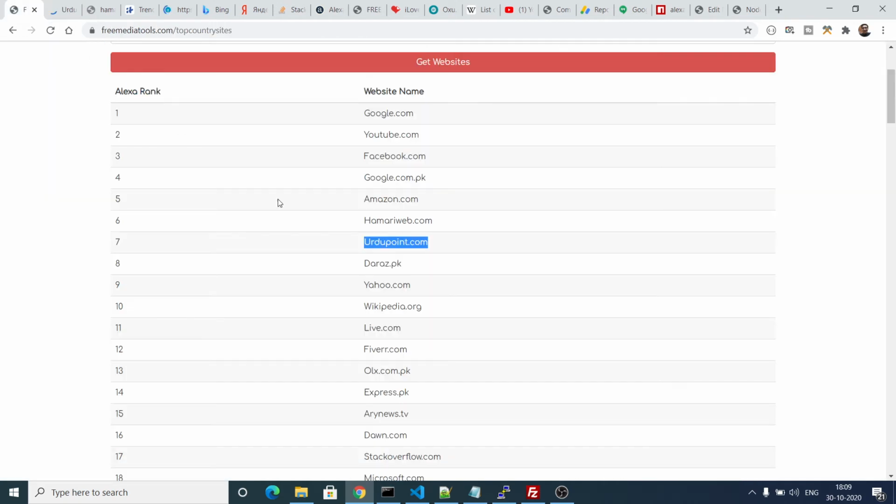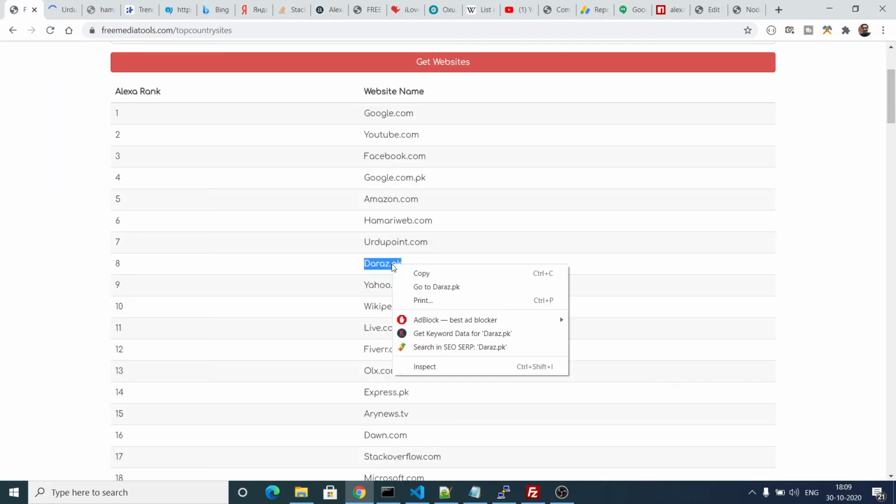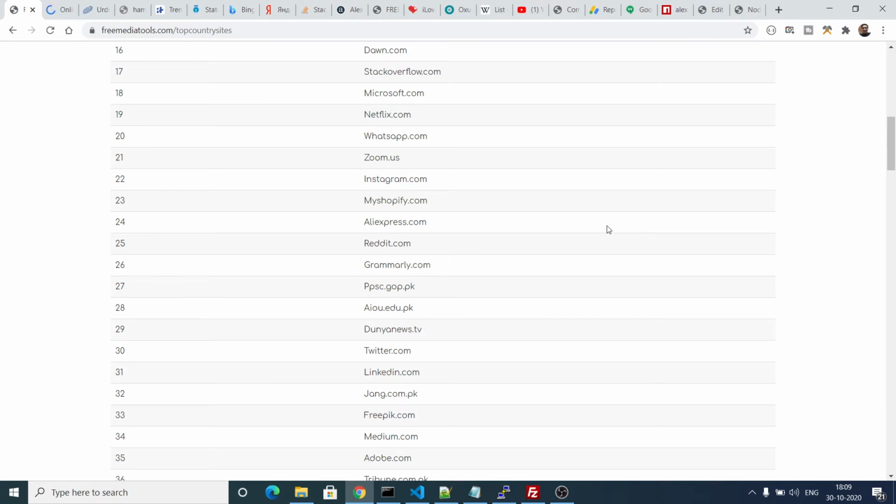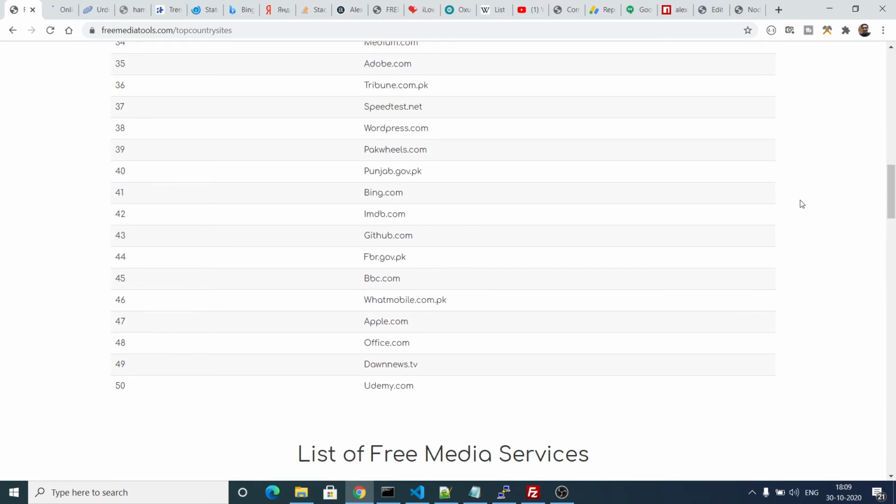So you can see it's a very good service that I developed using Node.js and Express. You can see these are the regional websites of Pakistan. PK stands for Pakistan here.